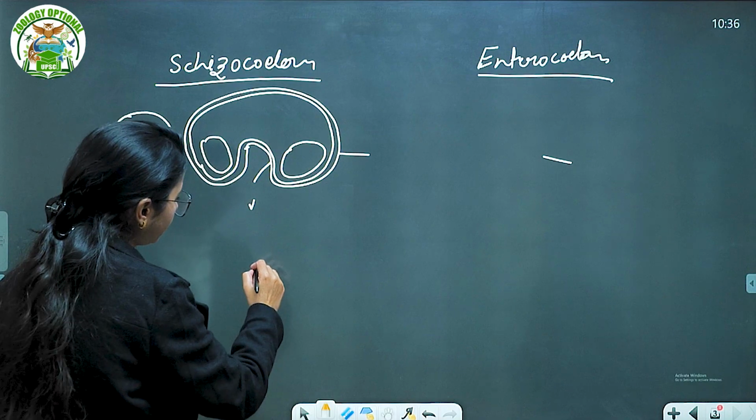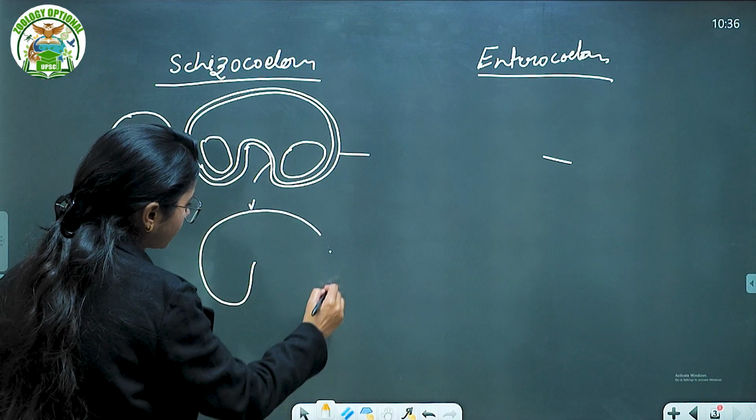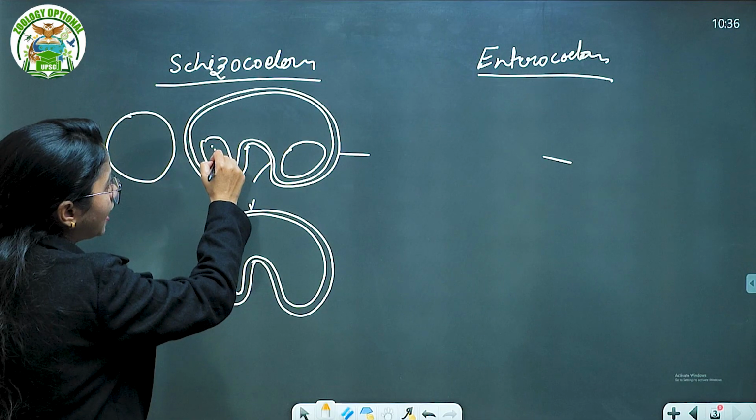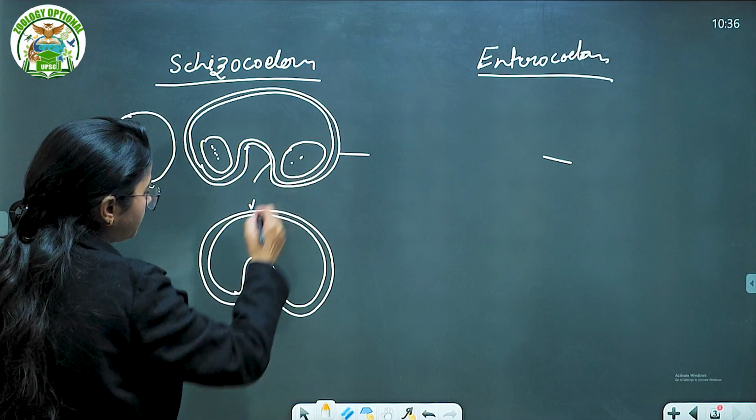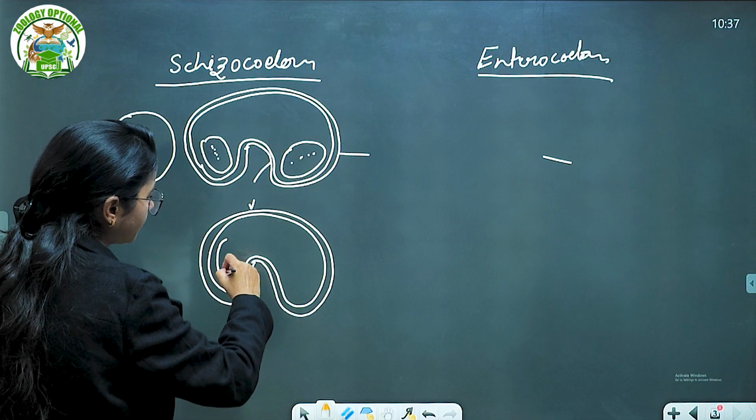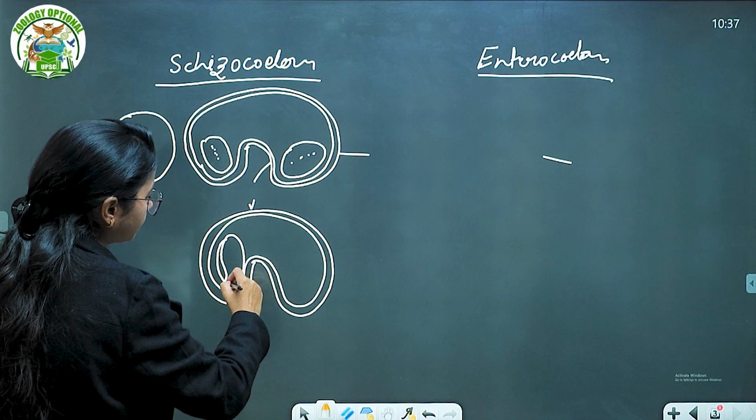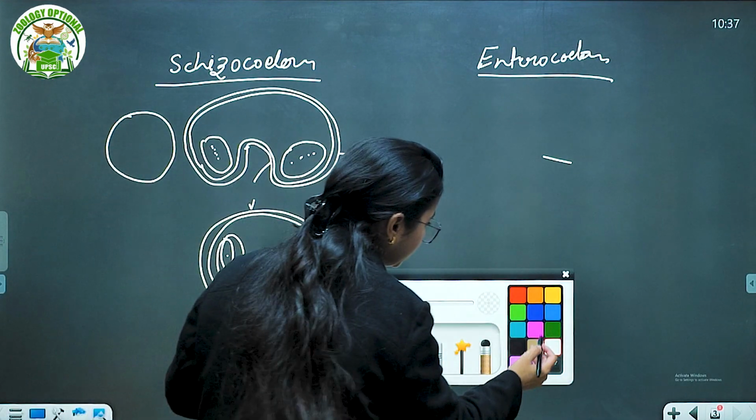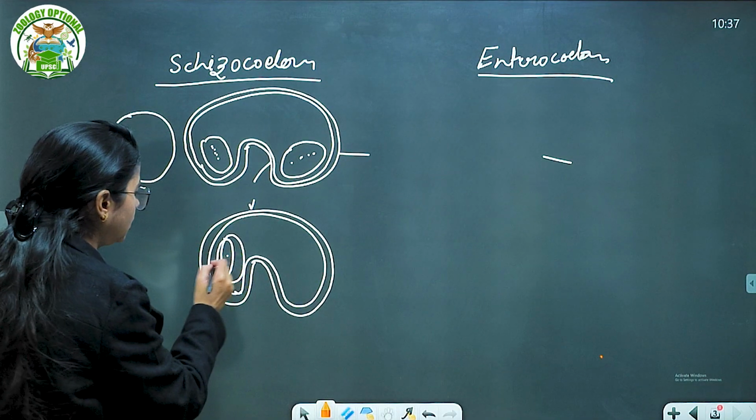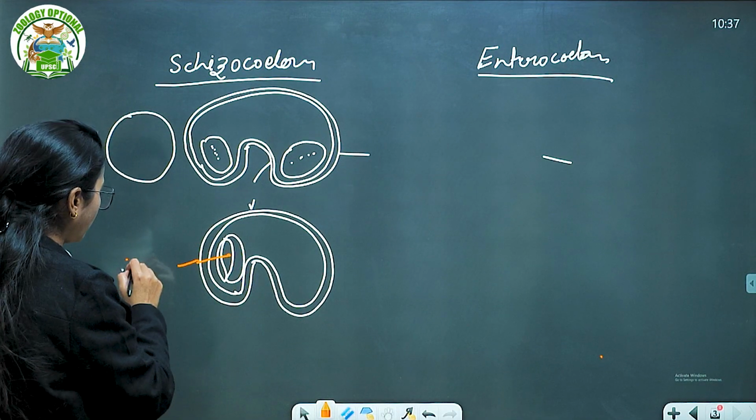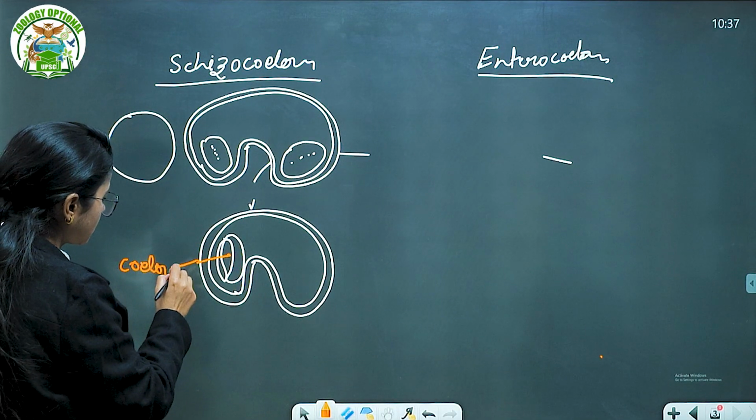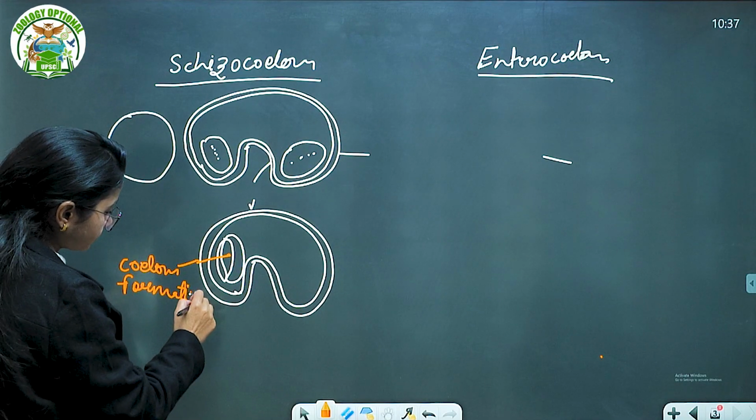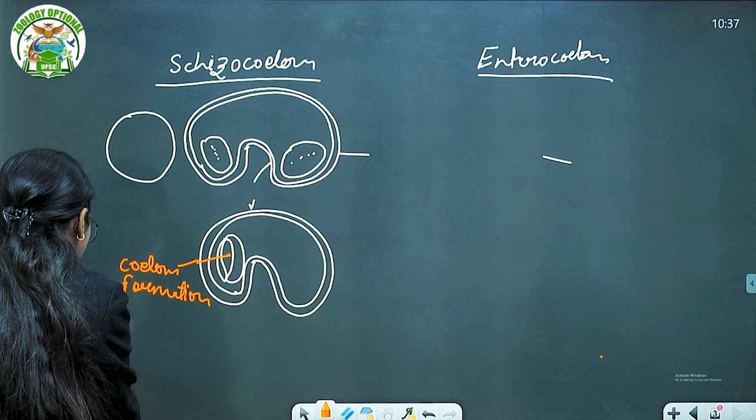Gradually what is happening? It is happening like this. Gradually in that mesoderm there is a start of splitting of the mesoderm, and that is forming the cavity which is called the coelom. This is your coelom formation start. Yes, coelom formation occurs